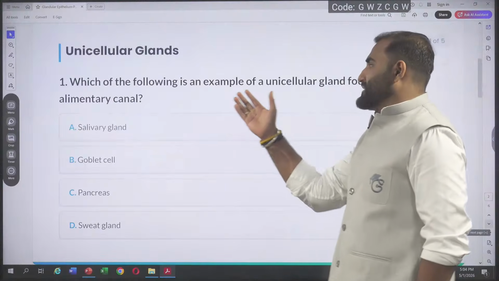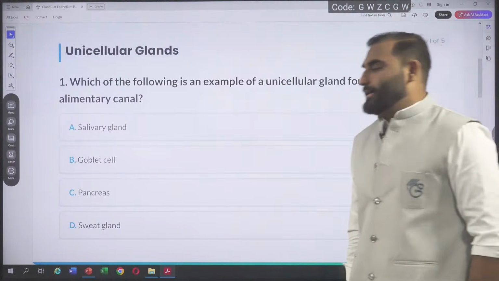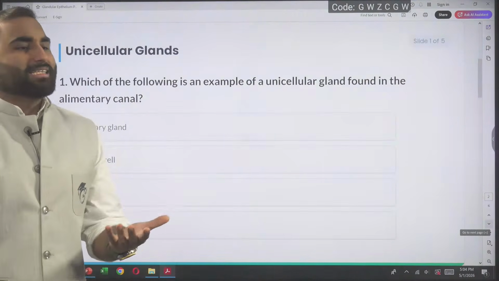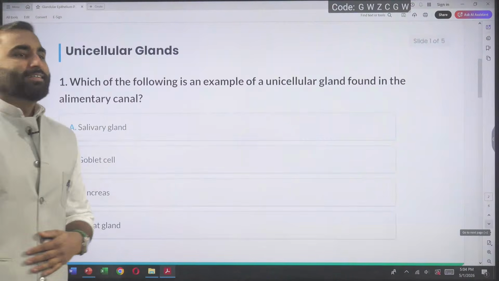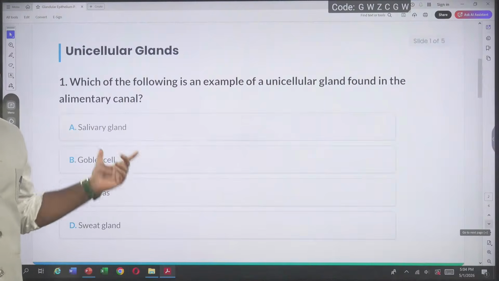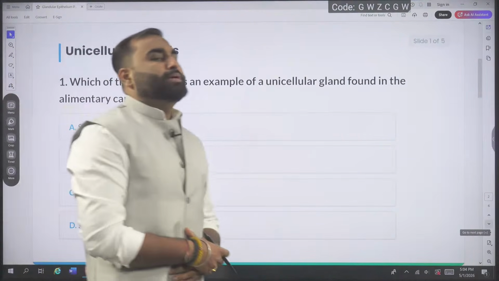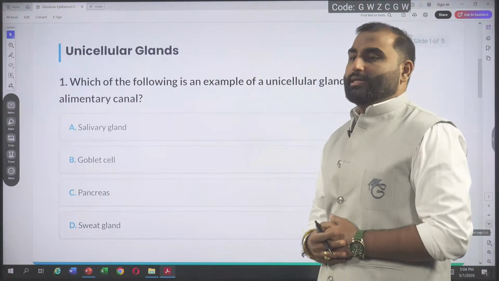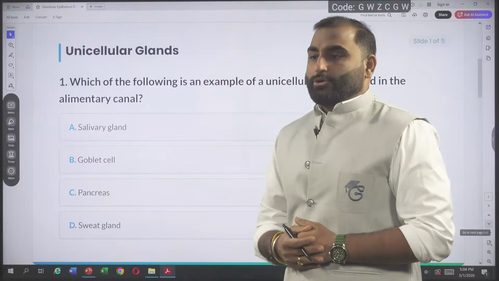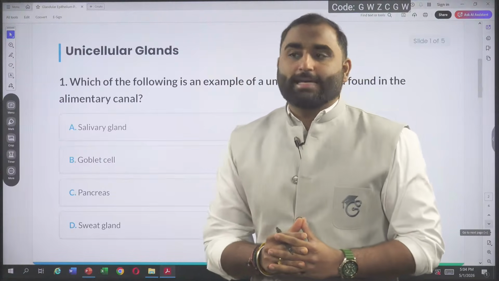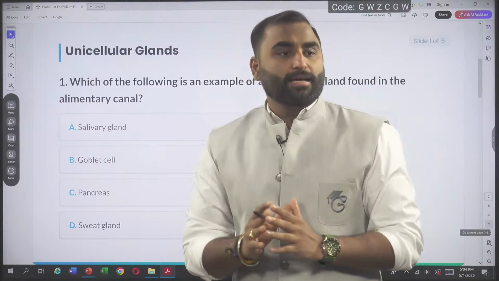Which of the following is an example of unicellular gland found in the alimentary canal? Everyone, let's start. I think 5 seconds you will require for this. Option A, salivary gland. Option B, goblet cells. C, pancreas. And D, the sweat gland. Okay. So shall we lock? Many people are commenting here. Option B. So the right answer is option B, goblet cells.